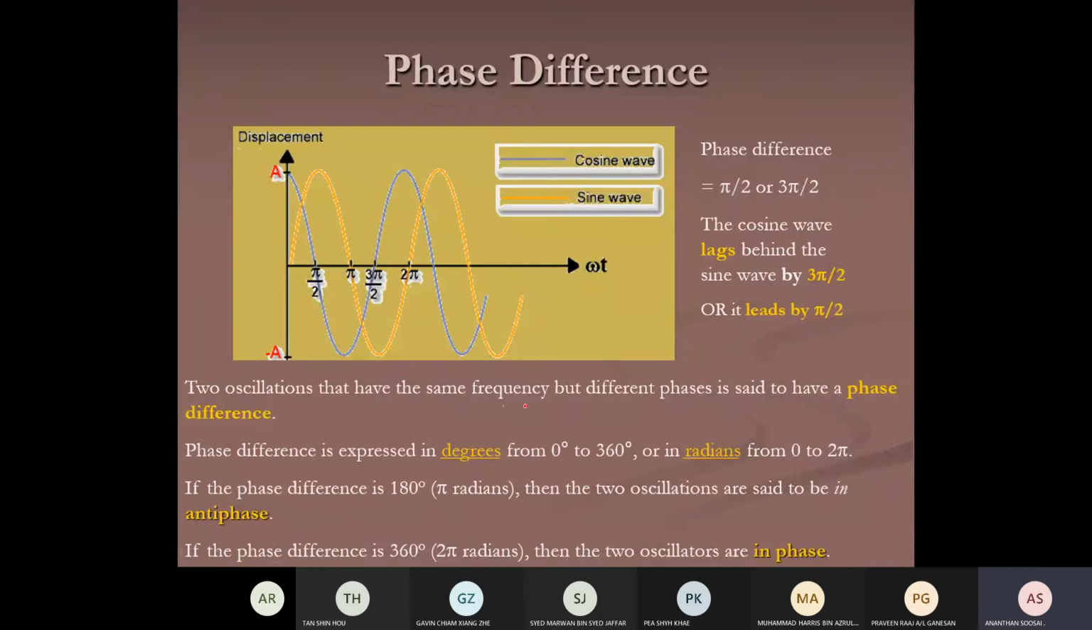Two oscillations that have the same frequency but different phase are said to have a phase difference. Phase difference is expressed in degrees or in radian, preferably radian, 0 to 2 pi. If the phase difference is 180 degrees or pi radian, then the two oscillations are said to be in antiphase. They move in opposite direction. If the phase difference is 2 pi radian, they are said to be in phase. So this is the introduction of oscillation.